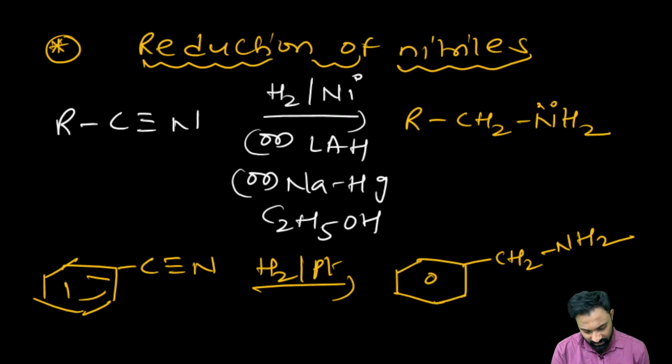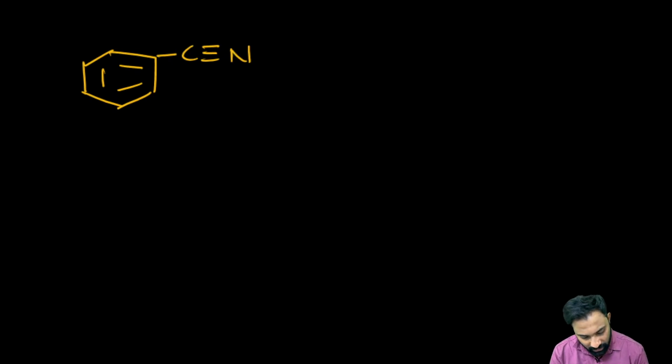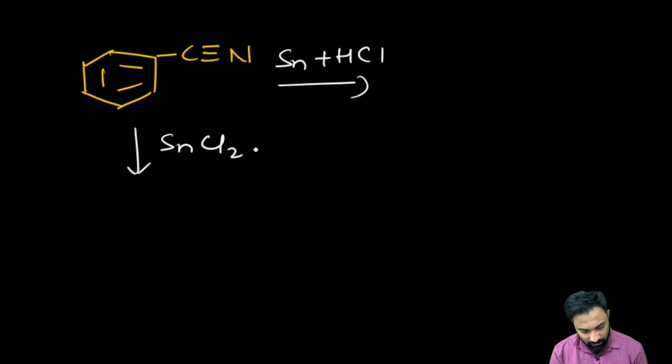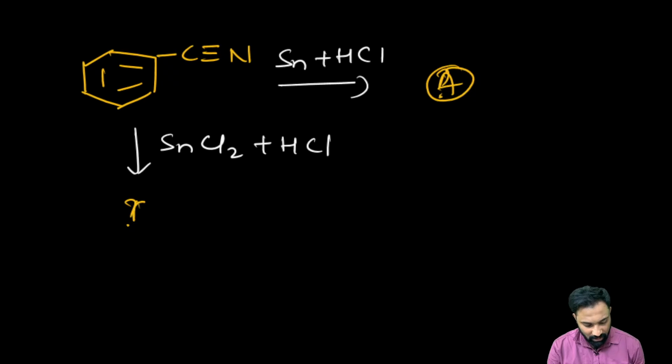Now next one. This is very important, my dear friends. You have to remember, suppose benzonitrile is given, upon treatment with tin in the presence of HCl, and SnCl2 in the presence of HCl. So you have to be very careful with this one. What is the compound A and what is the compound B here?